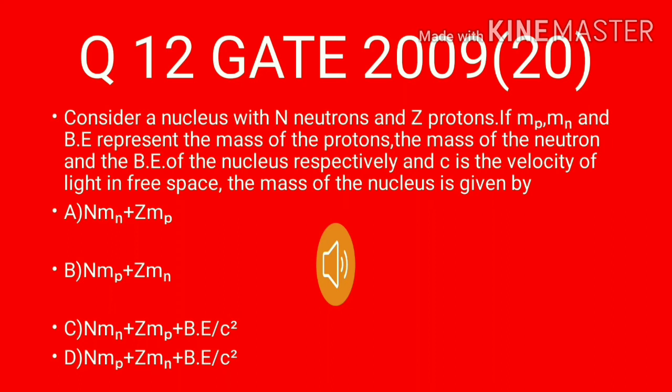This question is asked in GATE 2009. Consider a nucleus with N neutrons and Z protons.